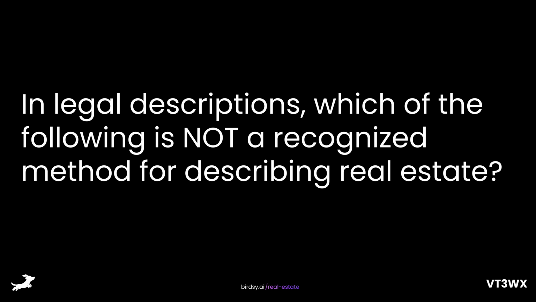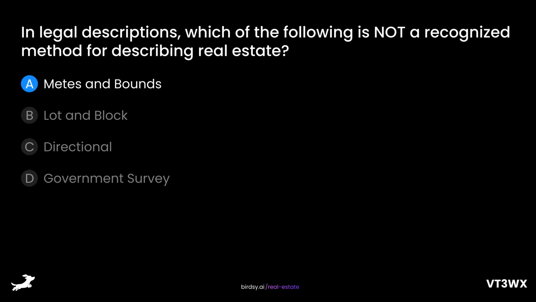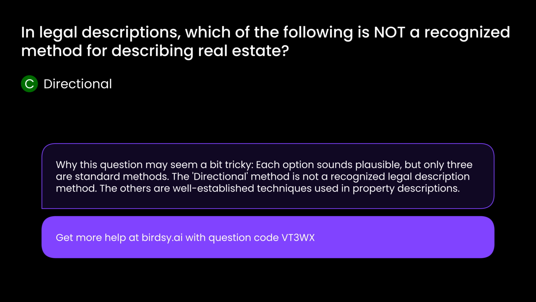Legal descriptions. In legal descriptions, which of the following is not a recognized method for describing real estate? Is it A, metes and bounds, B, lot and block, C, directional, or D, government survey? The answer is C, directional. Why this question may seem a bit tricky. Each option sounds plausible, but only 3 are standard methods. The directional method is not a recognized legal description method. The others are well-established techniques used in property descriptions.